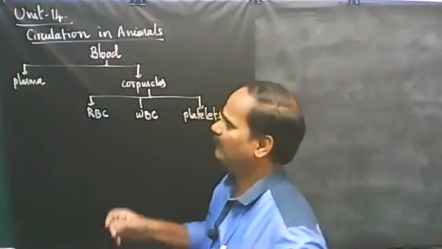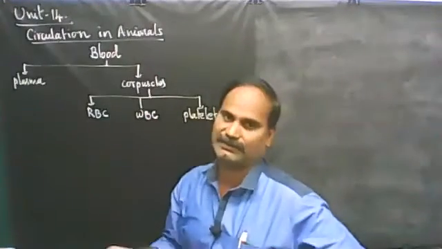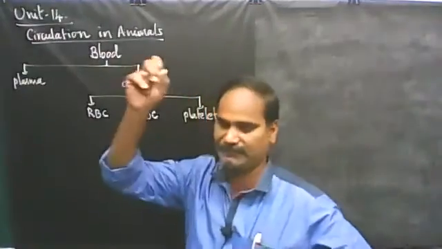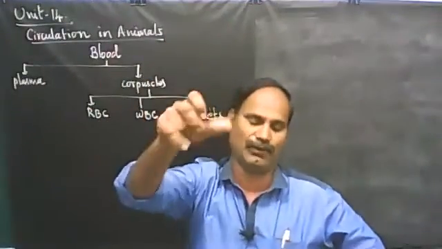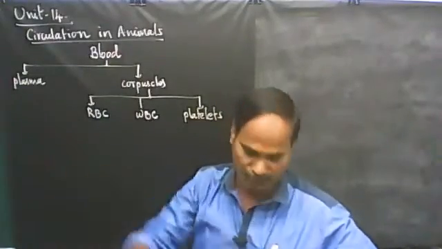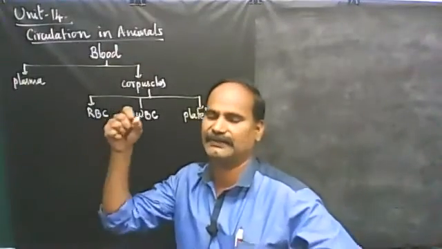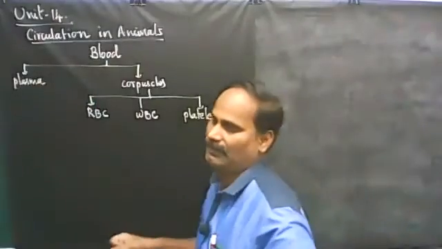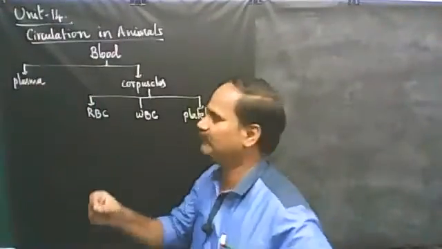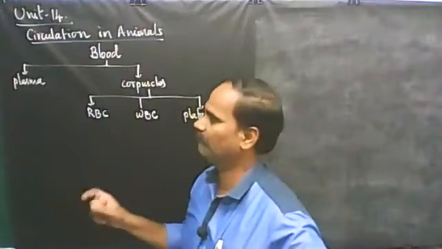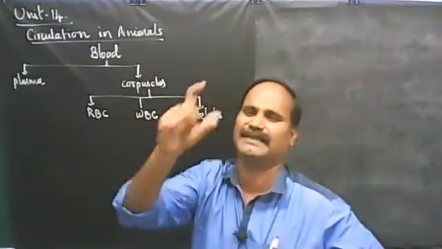So in general, circulation in animal deals with circulation of blood, how blood reaches various parts of the body and how it supplies various nutrients and hormones, and how various waste materials are distributed and collected. That part is dealt with by the circulatory system. So that we are going to discuss now. First of all, what are the components of the circulatory system?